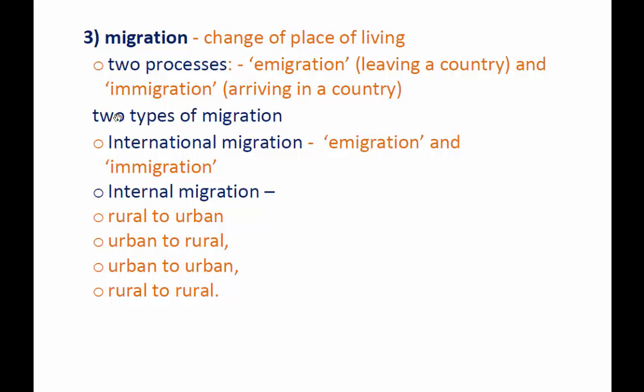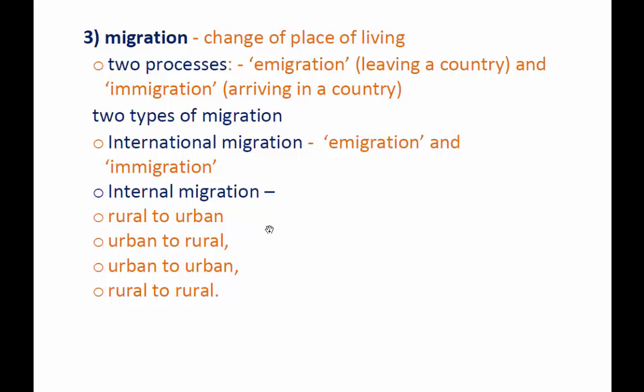And there are two types of migration. The first one is international migration. It refers to immigration and emigration, both are international migration. And internal migration means migration that takes place within a country. It could be a migration from rural to urban. If a person lives in a village and shifts to Imphal or to a town, that is what we call rural to urban migration. And urban to rural migration.